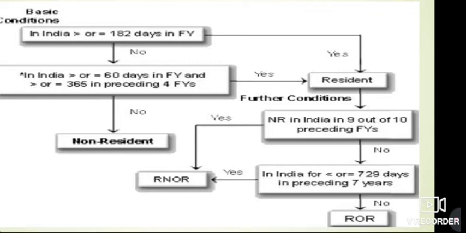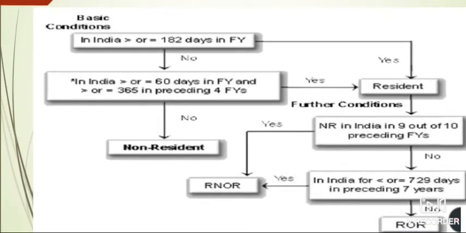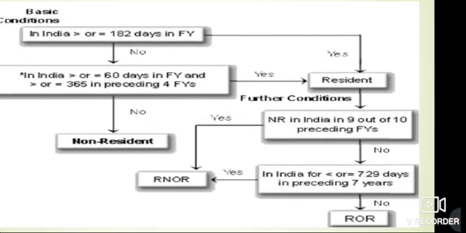Okay, so in our residency status we have 3 basic categories according to which we can classify it. The first one is the resident. Then the second one is non-resident, and if he is a resident also, he can be a resident but not ordinary resident, or a resident and ordinary resident.